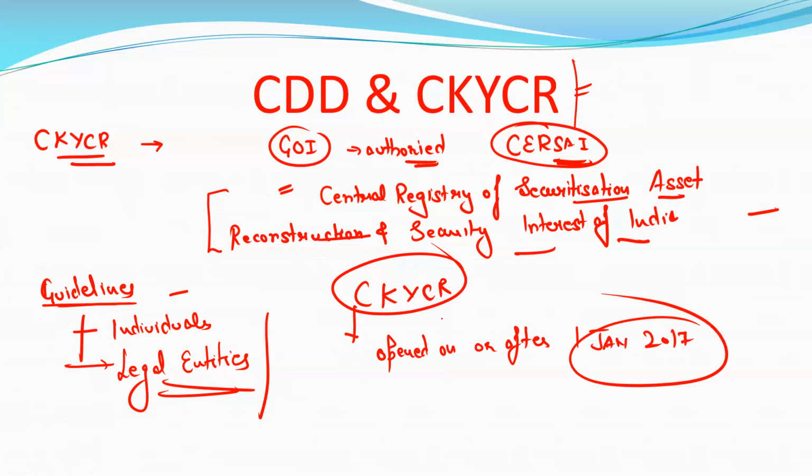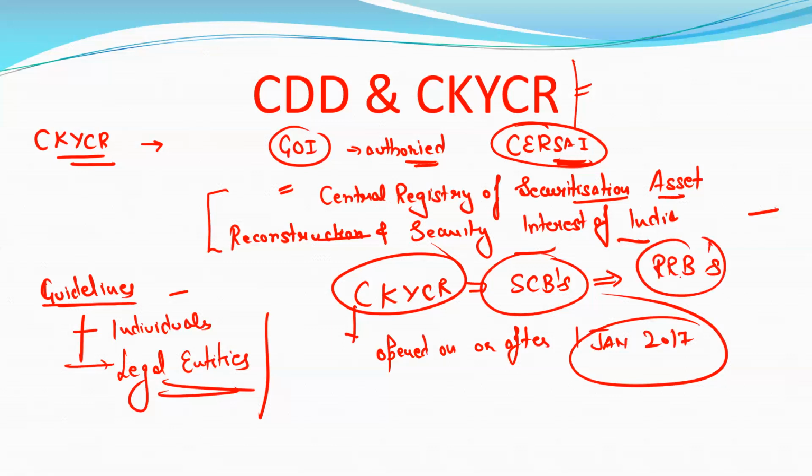This CKYC process initially started in the public sector banks and scheduled commercial banks, and it started a little bit late in the RRBs, the regional rural banks. I think many of you are working in regional rural banks, and also in scheduled commercial banks or private banks, so you have to be aware of that.